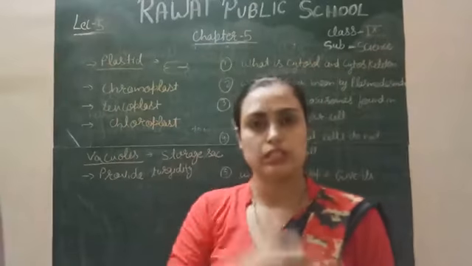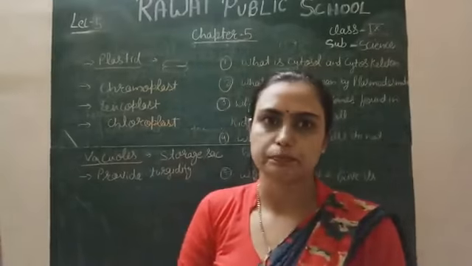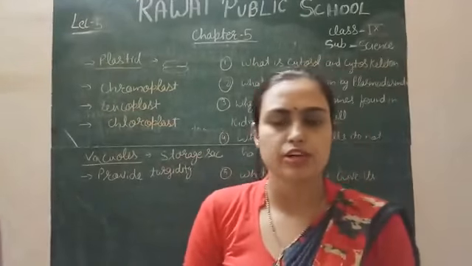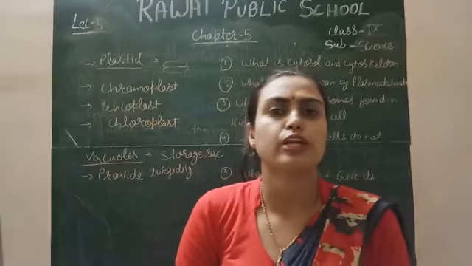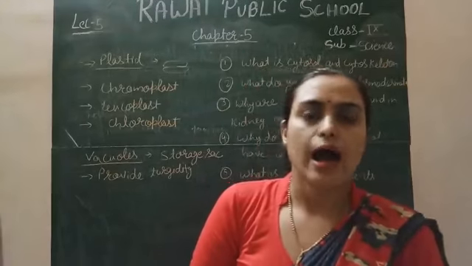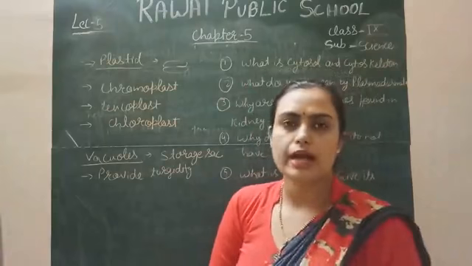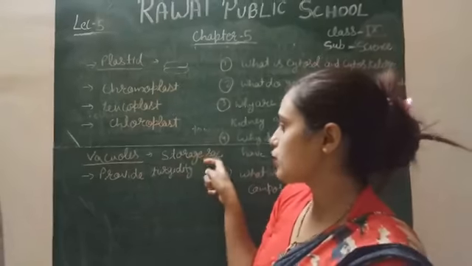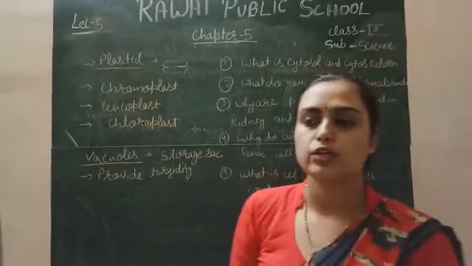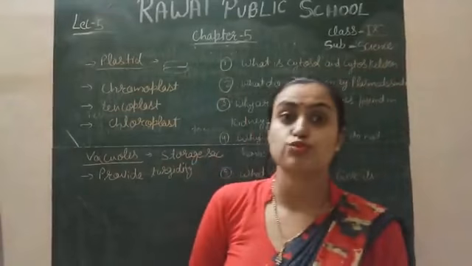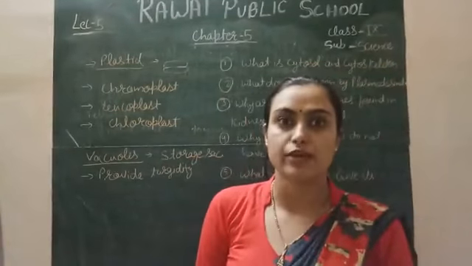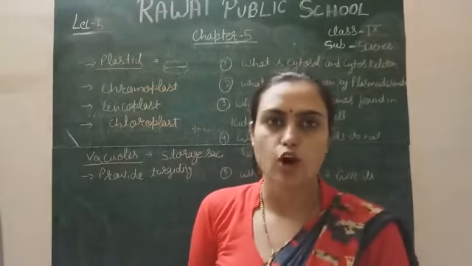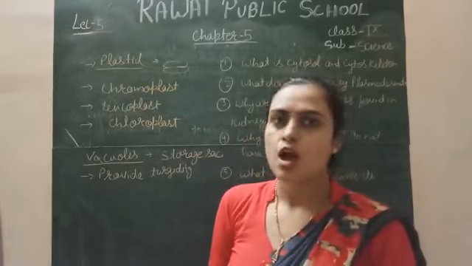Next is your vacuole. This is also present in plants, right? In animals, the function of vacuole is not necessary, so it is absent in animals except in a few animals, for example in amoeba, right? It is a storing sac-like body, and in plants 50 to 90% of the space is occupied by the vacuole, because it has a capacity for storage, and plants do not have any organ or system for storage, right?